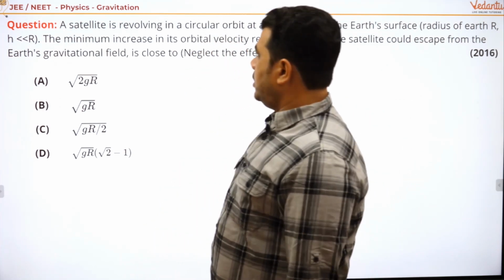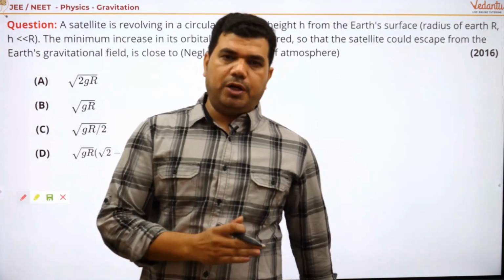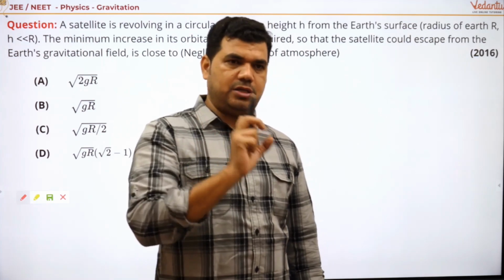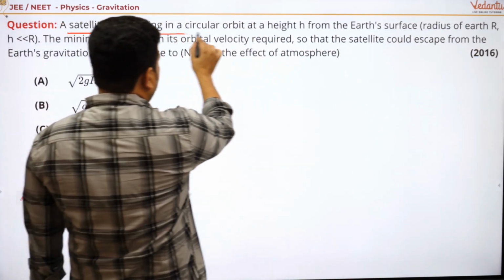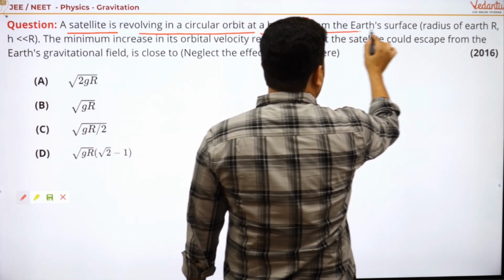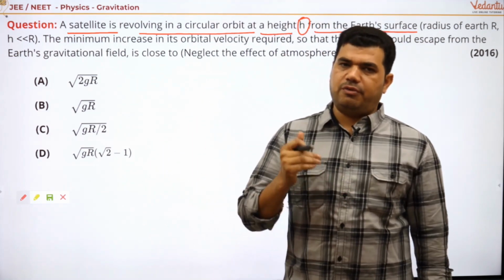Very good. See here, a satellite. Another very important must question for you people. You have to remember some certain things about that. See here, a satellite revolving in a circular orbit at a height small h from Earth's surface.